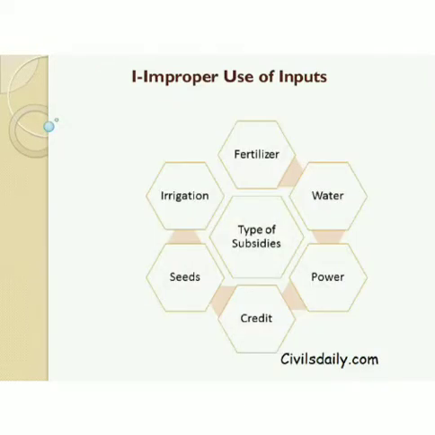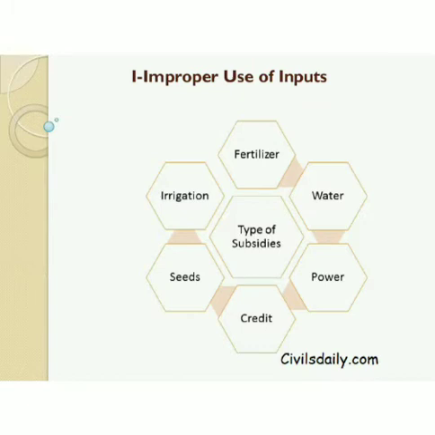Also, in India, farmers are uneducated, and when they use inputs, meaning all the raw materials that are required for farming purposes, this involves fertilizer, water, power, even money is an important input, seeds, and irrigation facilities. These are not used properly.